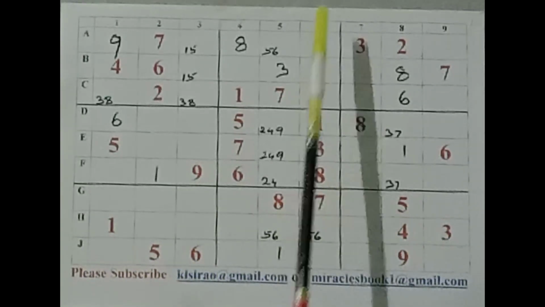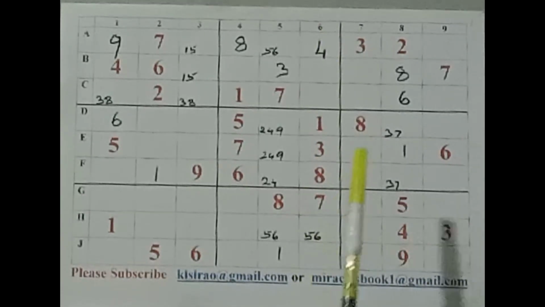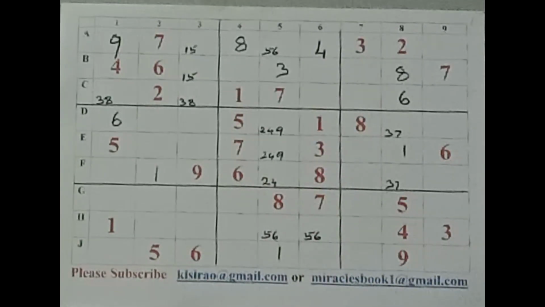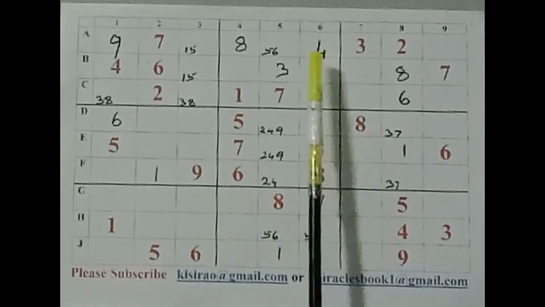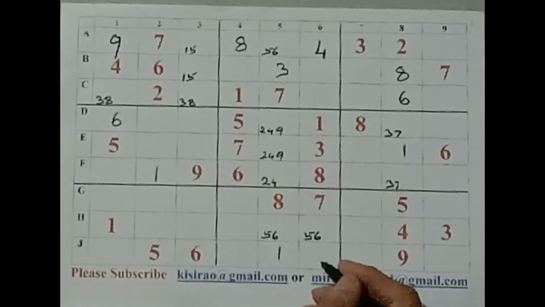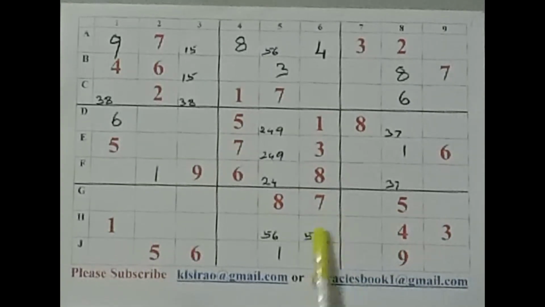Okay. Now let us look at this. We require 2, 5, 6 and 9 for these 4 cells. You see the beauty here. We are finding our blue line trick here. 2, 5, 6 and 9 are required for these 4 places. We have 5, 6 and 9 in the same row. That means this is the place for number 2. Is there any doubt? We can fill it up straight away. That's our blue line trick. So this is for 5, 6 and 9.